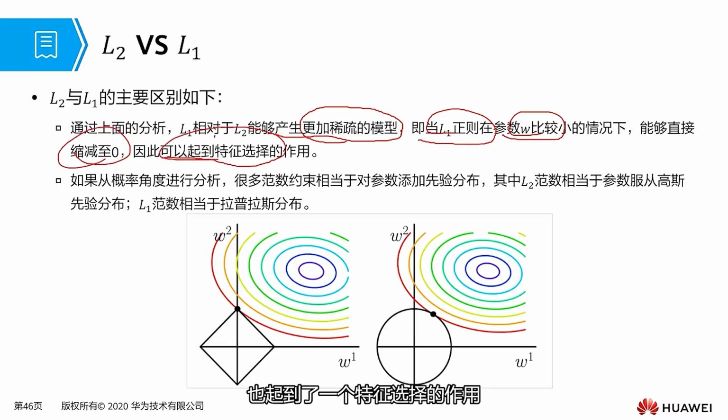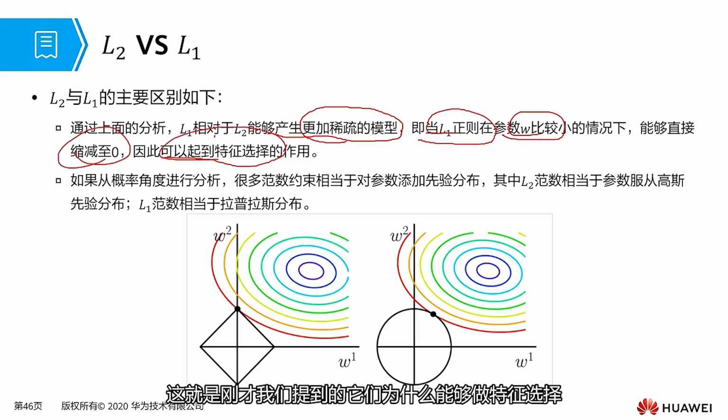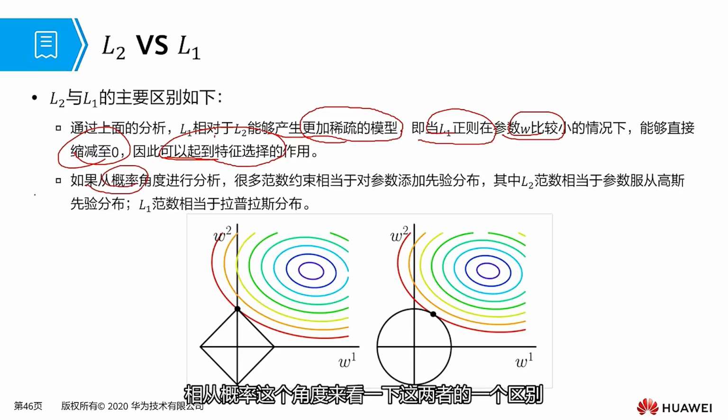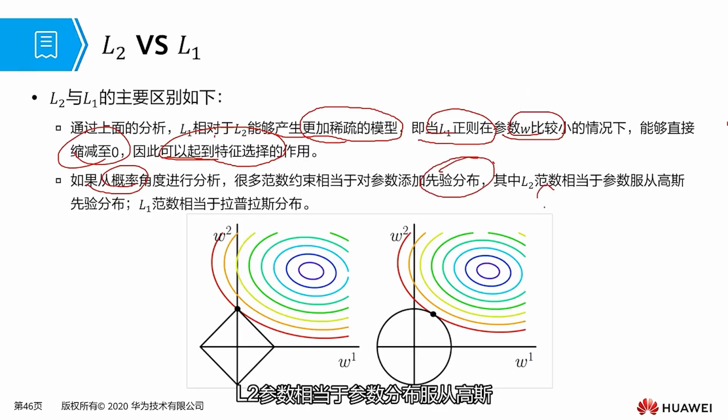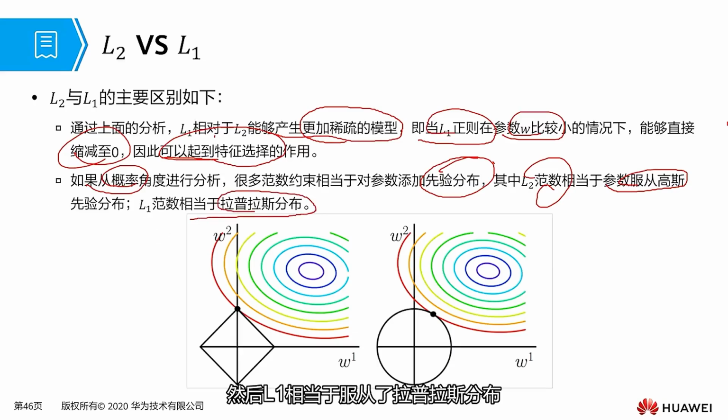Let's first look at the difference between the two from a probability perspective. First of all, many parameter approximations are equivalent to adding a prior distribution to the parameters. The parameters of L2 are equivalent to parameters following a Gaussian distribution, while L1 is equivalent to following a Laplace distribution. So this is one of the main differences, an important distinction between these two. Everyone can understand these two points.